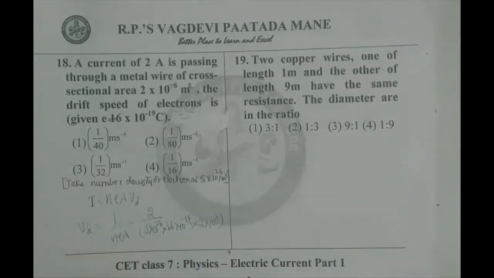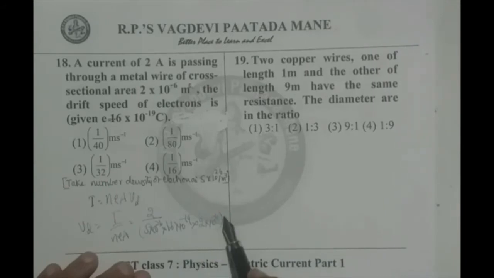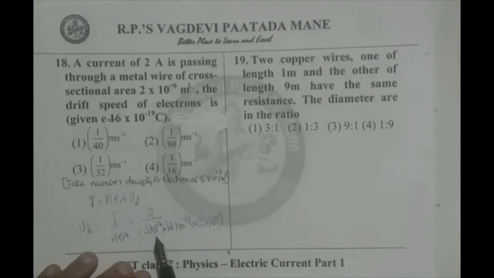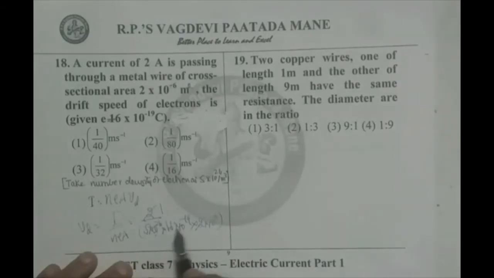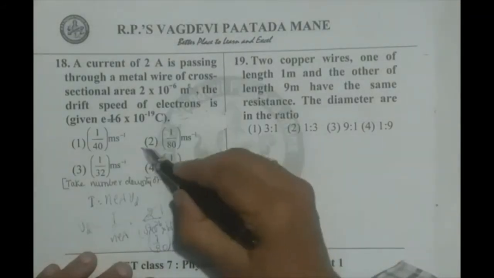If we calculate all these things, observe carefully, 19 minus 6 is 25, plus 26, only 1 left there, so plus 1. Therefore, this amounts to 1 by 80, because this 2 goes there. 1 by 1.6 into 5 is 8, 8 into 10 is 80. 1 by 80 meter per second. So, option 2 is correct.